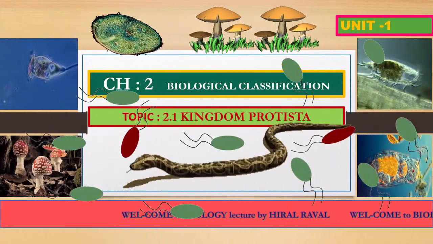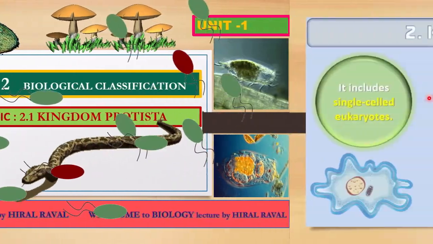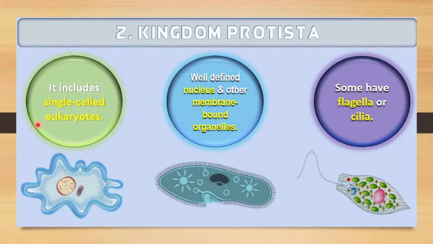Hello students, today we are going to discuss kingdom Protista. Kingdom Protista includes single-celled eukaryotes.